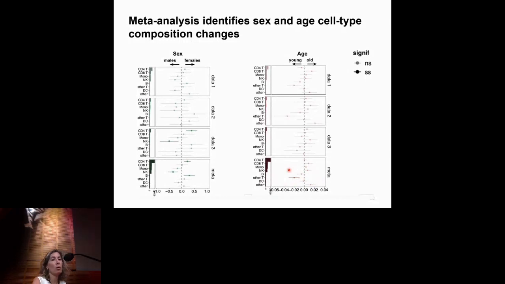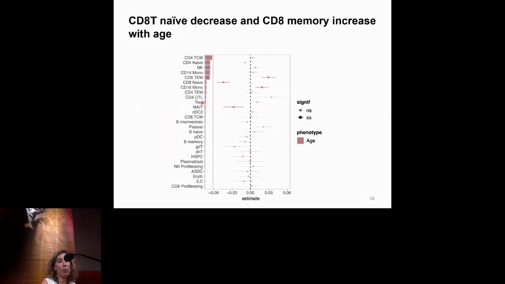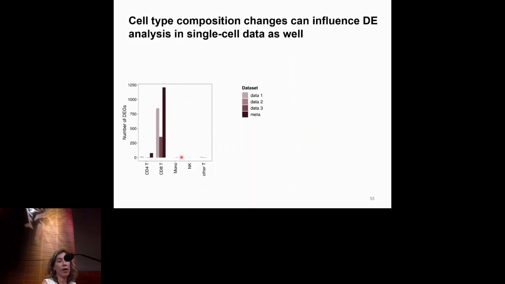And if we do that and we look at CD8 T naive and CD8 T memory, what we see is that CD8 T memory have increased cell type proportions and CD8 T naive have decreased cell type proportions. So really, the results that we were seeing earlier on in this analysis were confounded by a combination of changes in cell type proportions and gene expression.